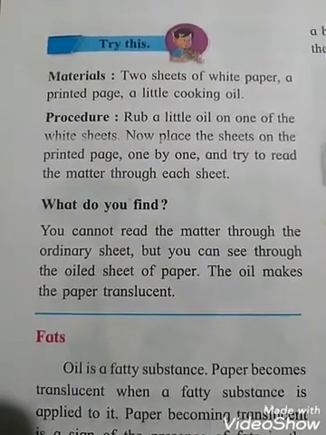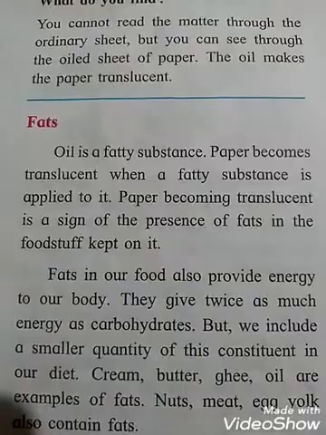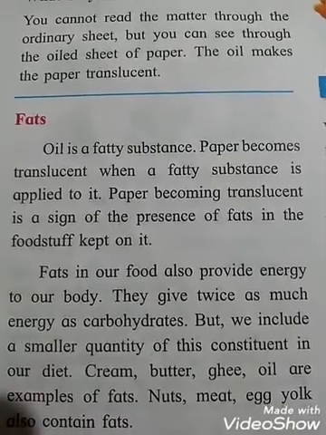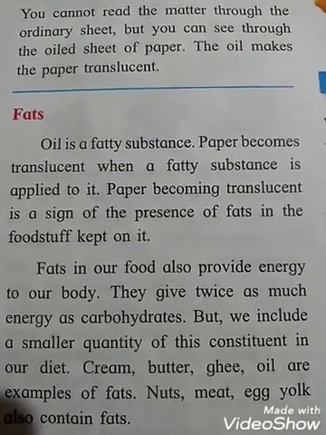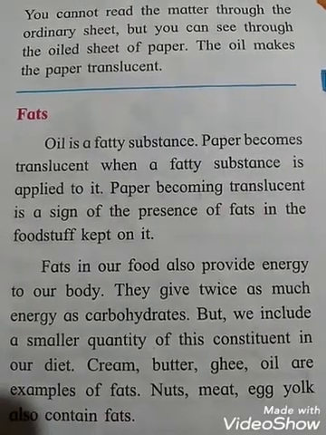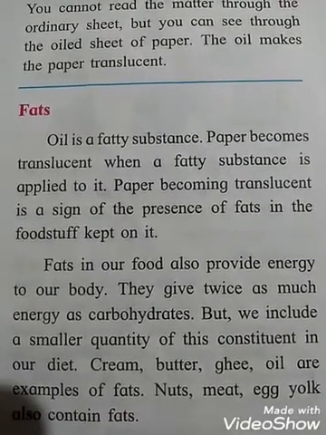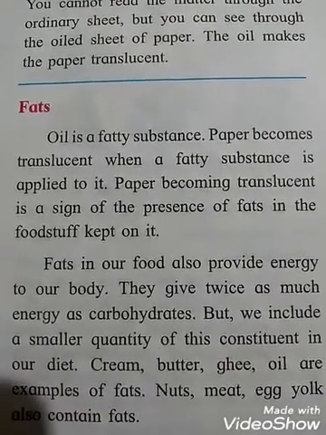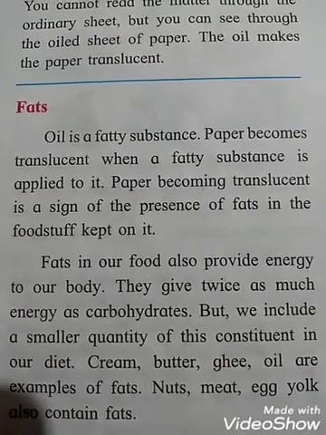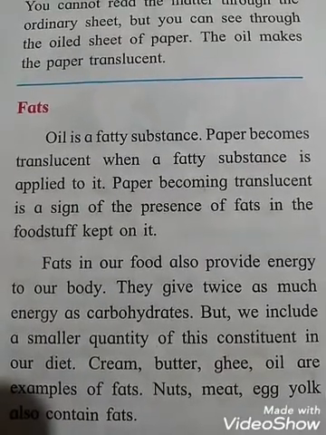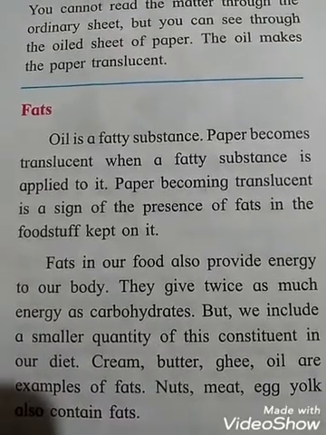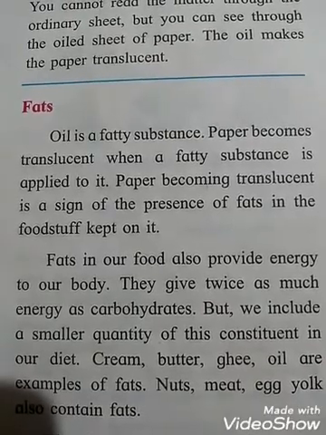Okay, so this is an activity. Oil is a fatty substance. You all know students, oil is a fatty substance. Paper becomes translucent or transparent when a fatty substance is applied to it. Paper becoming translucent is a sign of the presence of fats in the food stuff kept on it. Through this we come to know that fat is present in the food stuff kept on the paper.